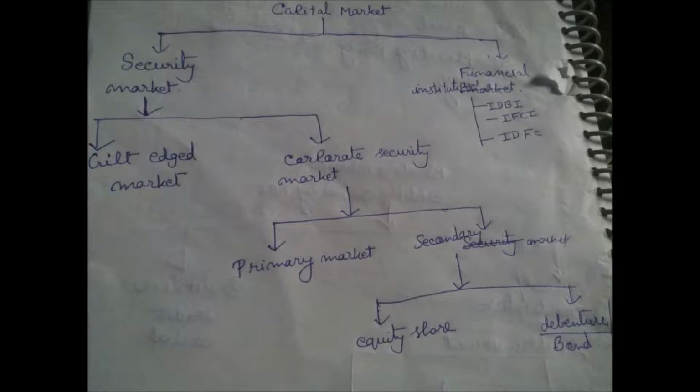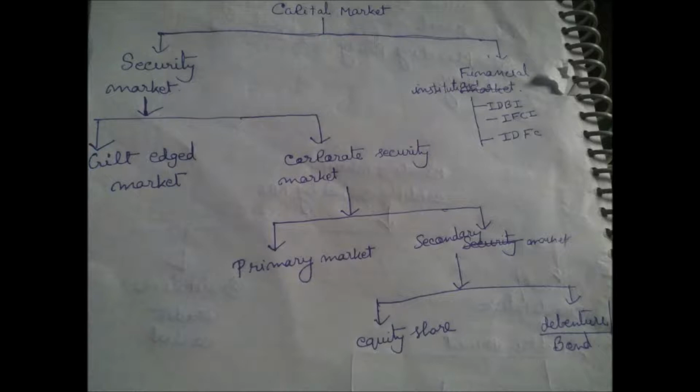For example, in case of treasury bill, the government issues treasury bill, but treasury bill is not sold by government. Treasury bill is issued by government, but it is sold by RBI. In that way, in every case, gilt edge market, corporate security market, you have to see who issues and who sells.